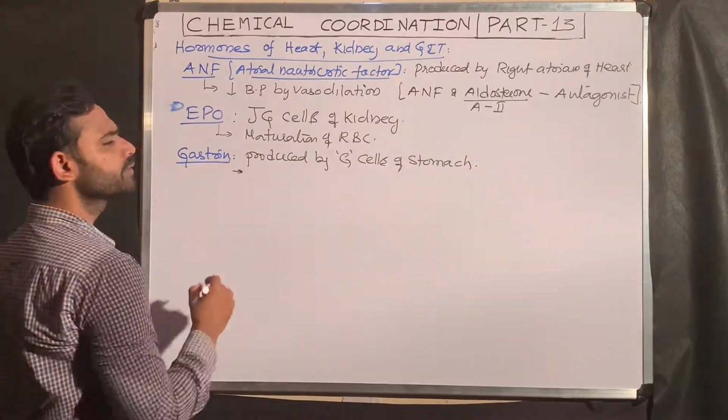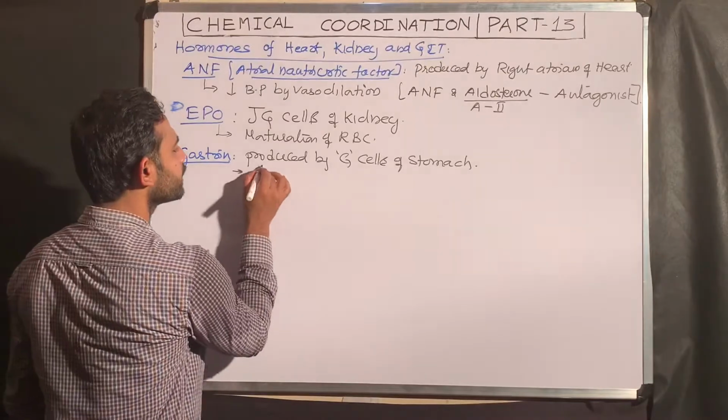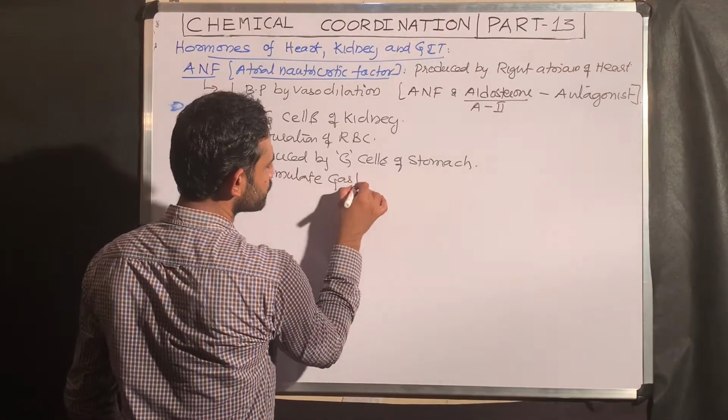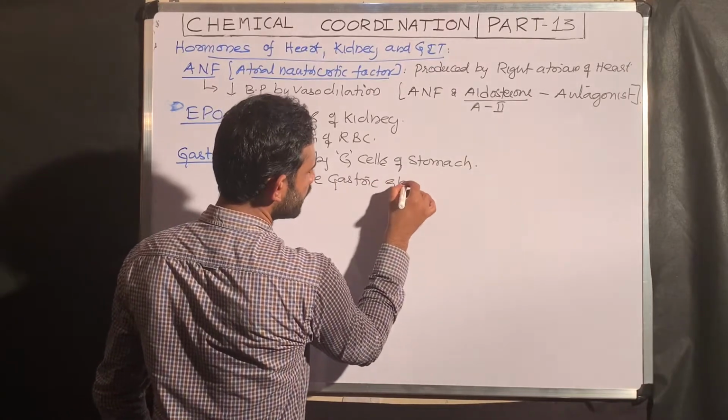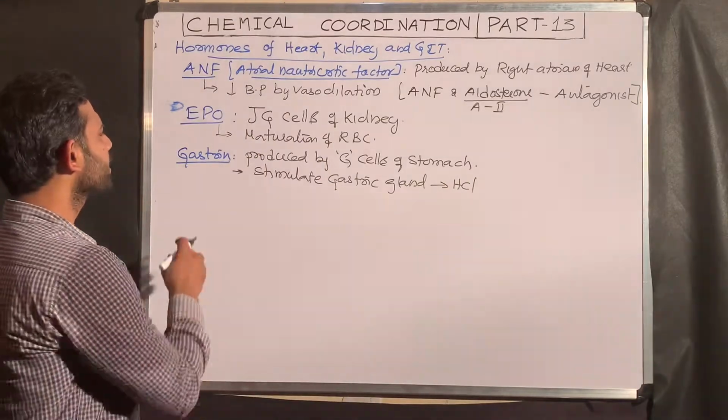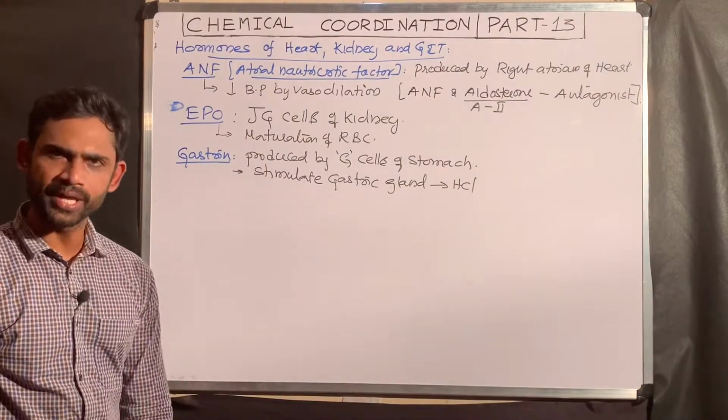What is the function of the gastrin? It stimulates gastric glands to produce HCl. That is why this hormone is gastrin.